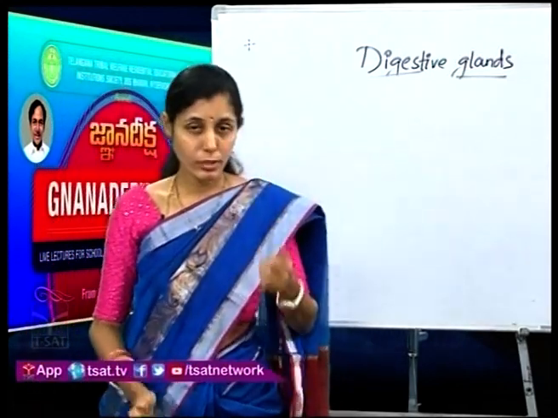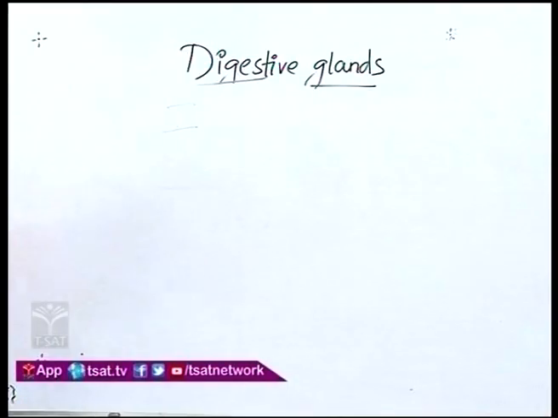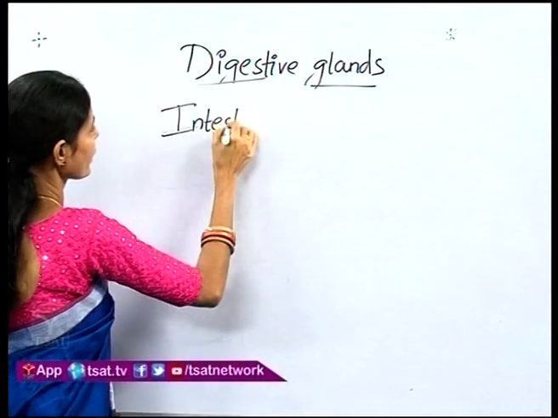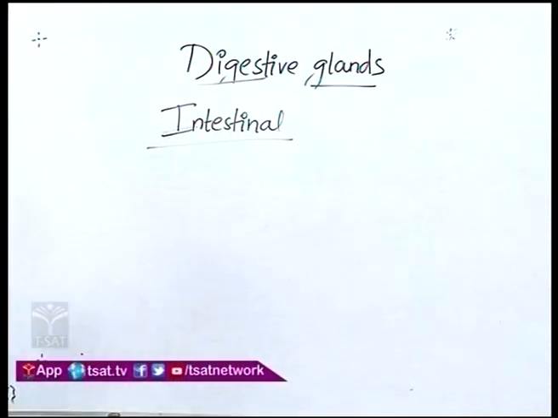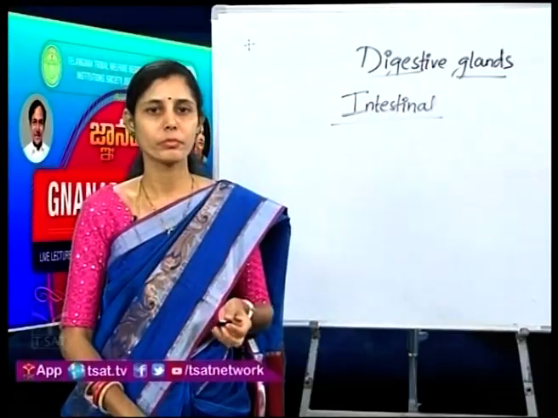Now after this, we are going to study the next glands, which are nothing but the intestinal glands. What are they called? The intestinal glands. Now where are these intestinal glands present? The name itself says that they are present in the intestine. Now just take a look at the picture, children.